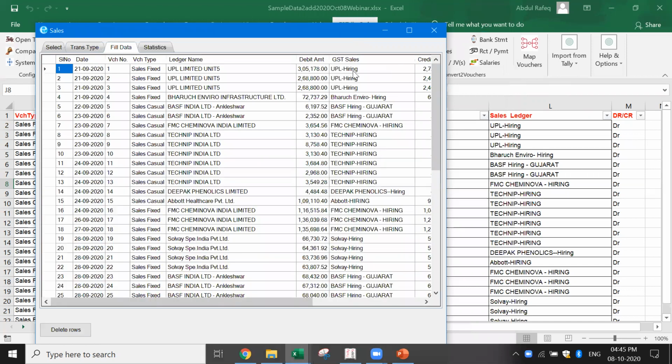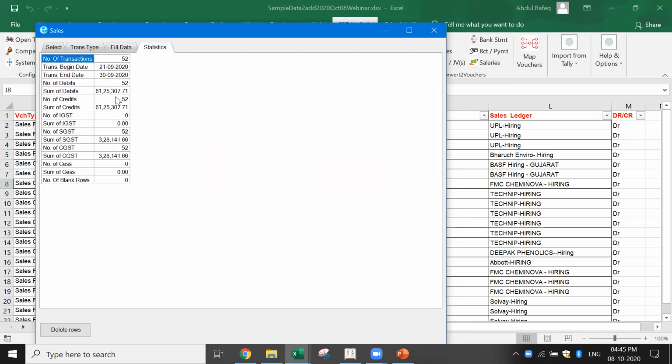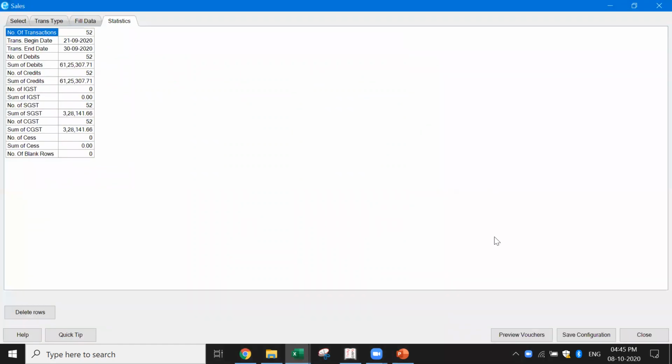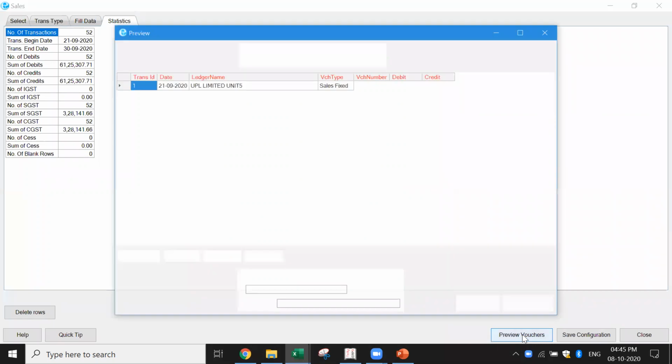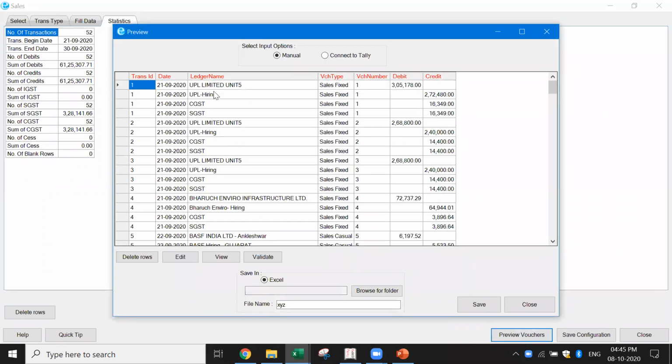Okay, now you see individually it has created this particular ledger for each of this. Now let me look at the transactions. Now this gives you the complete 61 lakh rupees worth of transactions. It gives you the GST, etc. Now let me go and look at the preview. Now you see for each of the type of transactions, the party is debited, corresponding UPL hiring is credited. So again, UPL Limited. Now you see there are 3 transactions pertaining to UPL hiring.